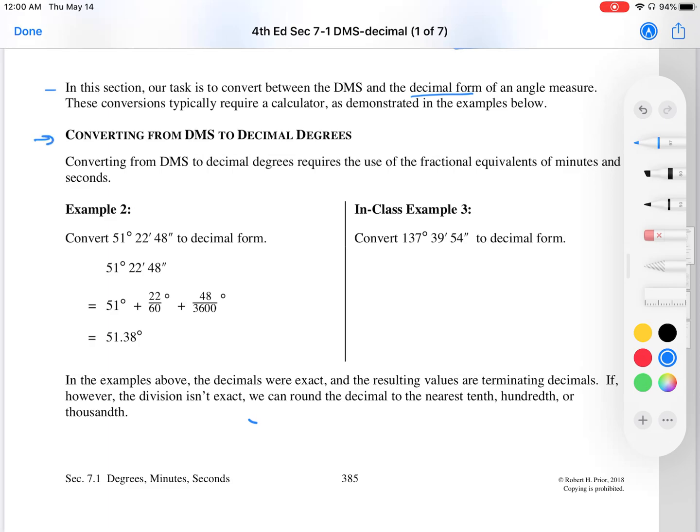Let's go ahead and continue converting from DMS to decimal degrees. Converting from DMS to decimal degrees requires the use of fractional equivalents of minutes and seconds. Let's see an example done. Convert 51 degrees, 22 minutes, and 48 seconds to decimal form. All right, so we need to keep in mind what the base of it is, all in terms of degrees. So 22 would be out of 60, and 48 would be out of 3600, as we have seen below. Now, because all of it together makes up our number, we're going to add them.